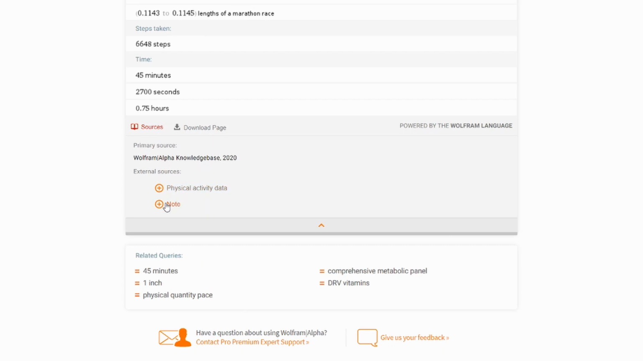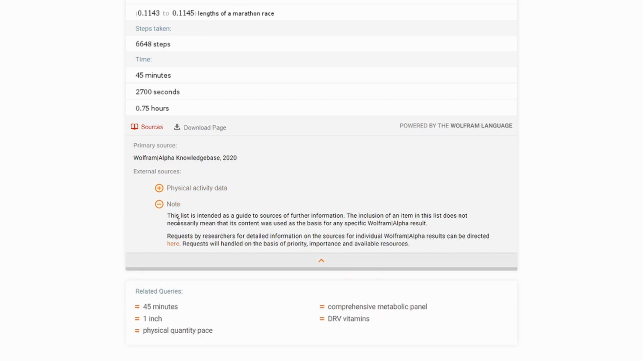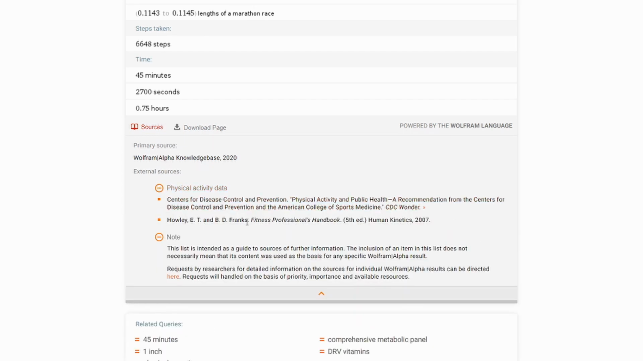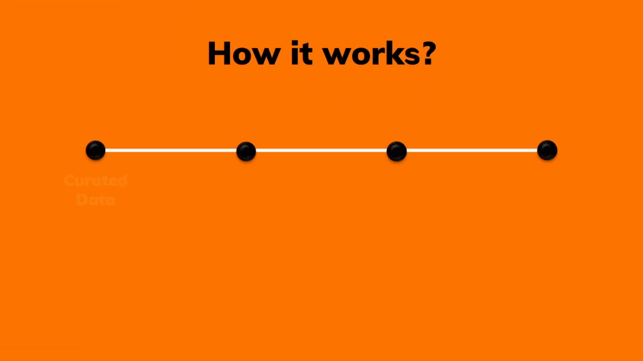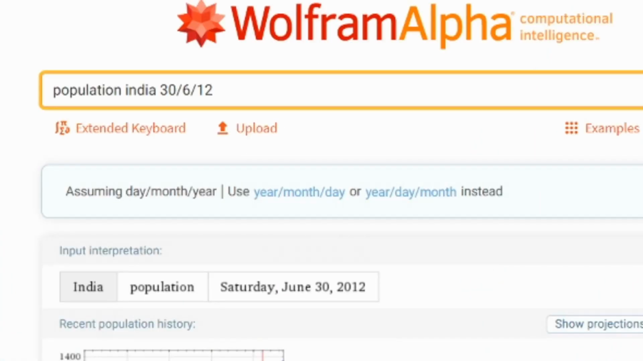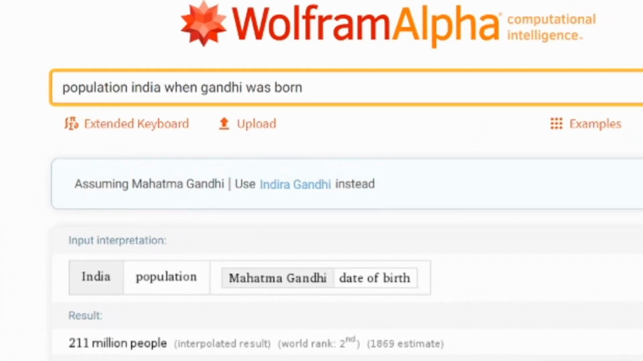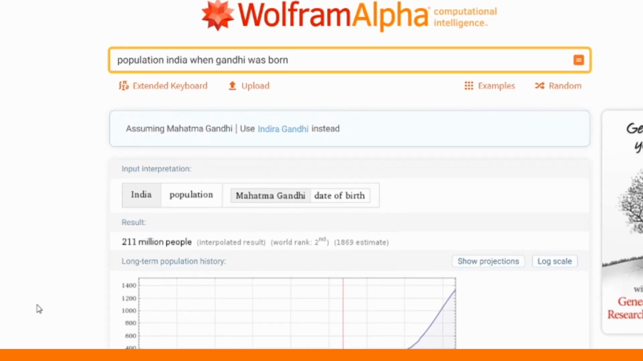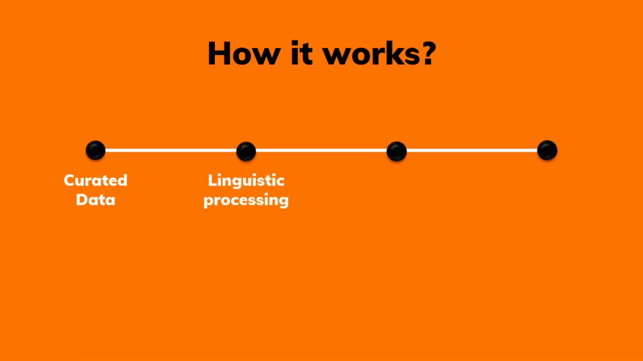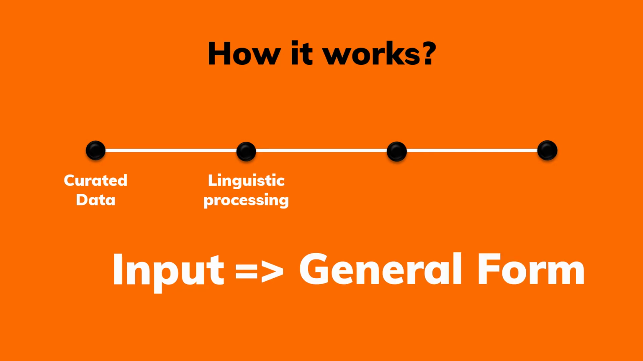In every search query, you can see this source button. It just gives all the sources from where the data is collected. Then the curated data will be stored in huge databases for easy accessibility and quick calculations. Then it needs a search query from the user. That is, if I type like this or this, it must understand what I am trying to say and get the results for me.